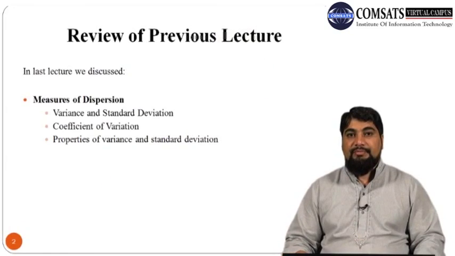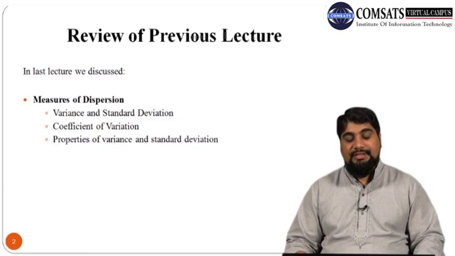So first we take a review of the previous lecture. In the last lecture we discussed the concept of measures of dispersion, and in particular two measures of dispersion, which are variance and standard deviation. Then we discussed the coefficient of variation, which is used to compare the variations of two or more data sets.